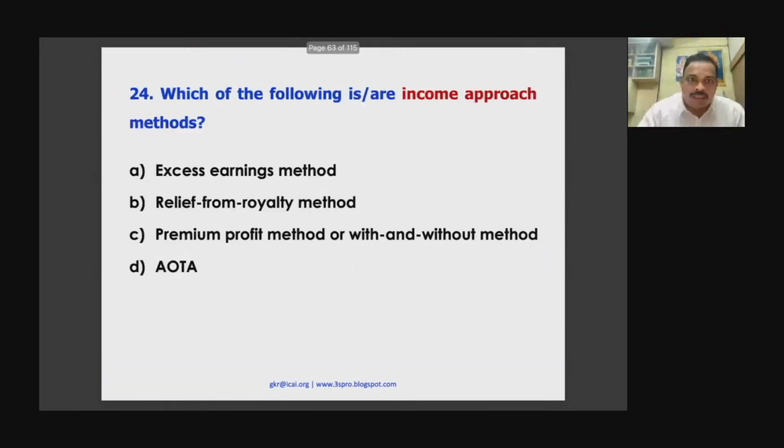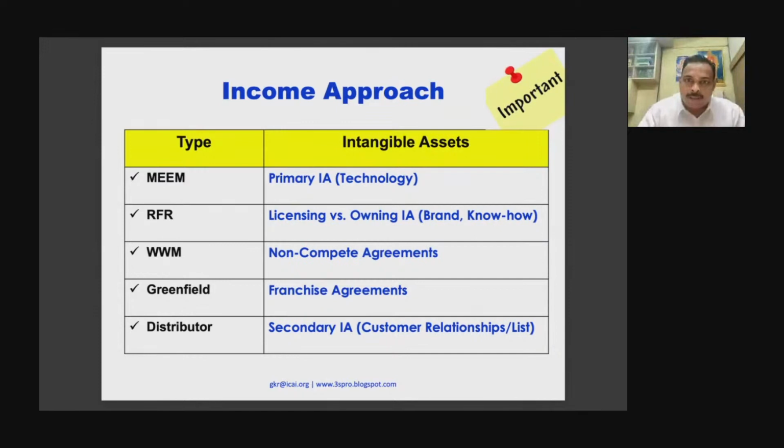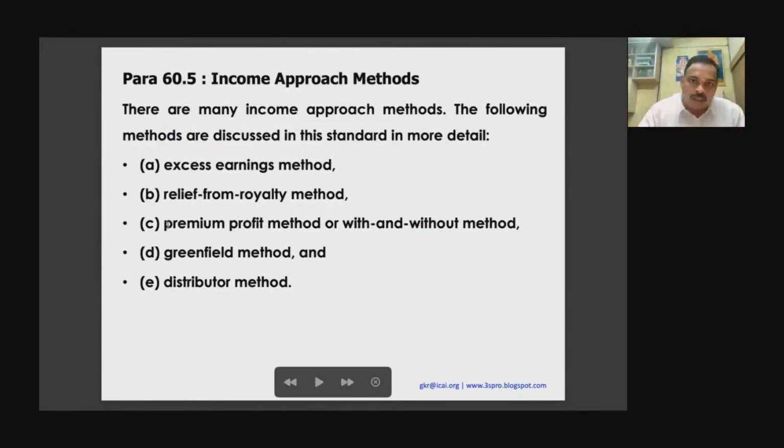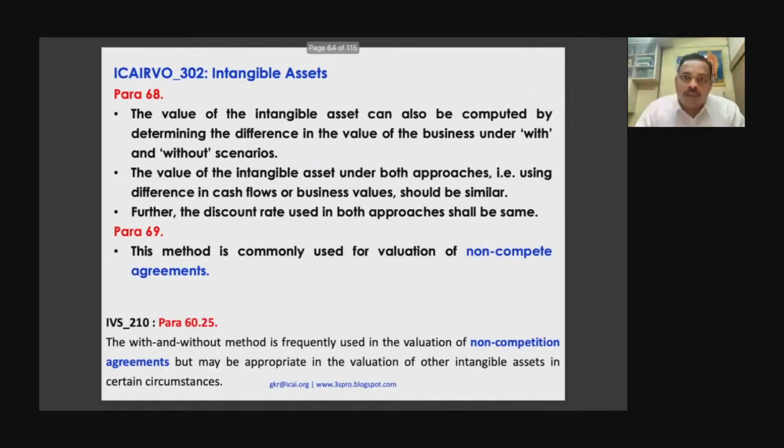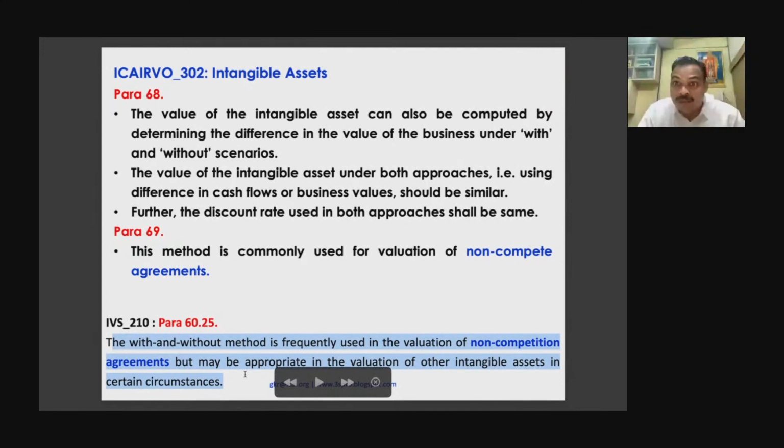And remember, guys, this with and without method is otherwise called the premium profit method. So let us understand this with and without method. The with and without method is frequently used in the valuation of non-competing agreements. With and without scenario. Maybe I'll give a simple example.